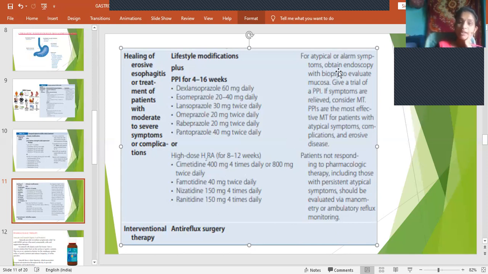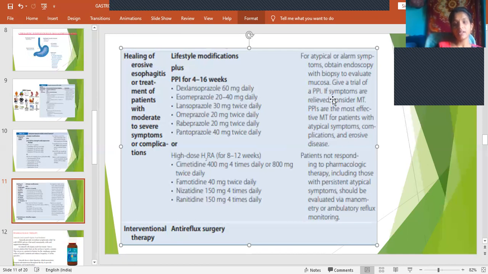And if typical alarm symptoms are there, we have to go for endoscopy, and in that endoscopy we can see the injured part and to what extent it is injured. And also, if at all possible, we take a sample from that and send it for biopsy to evaluate the mucosa, because sometimes there may be carcinoma. So in order to rule out all these things, we'll take the biopsy sample.